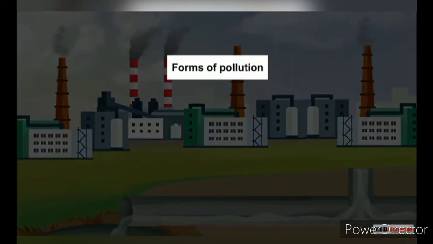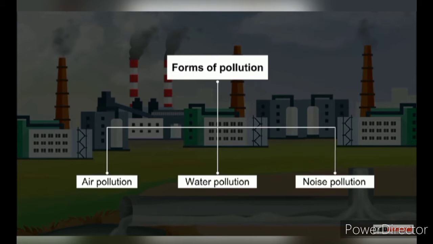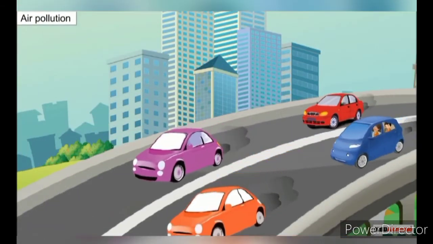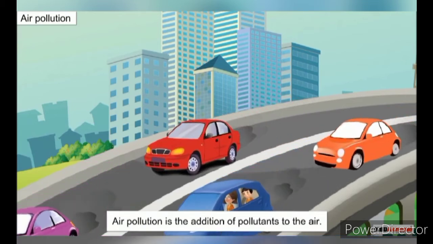Broadly, there are three forms of pollution. These are air, water, and noise. Let us learn about them one by one. The first type of pollution is air pollution. Air pollution is the addition of pollutants to the air.